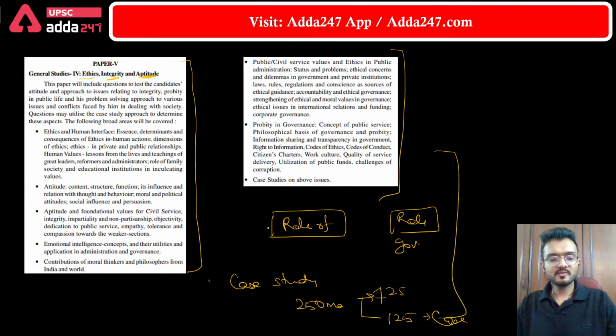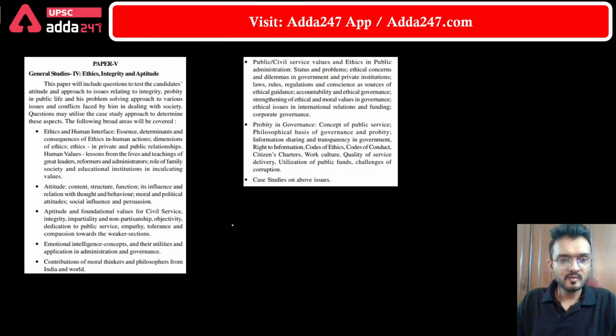Again, the problem most students face in this paper is from where they should prepare the ethics part, and there is no comprehensive book by reading which a student understands the terms and the features of ethics. And in UPSC Adda 24/7, the students will learn all the aspects of ethics, integrity and aptitude in a very defined and simple manner.